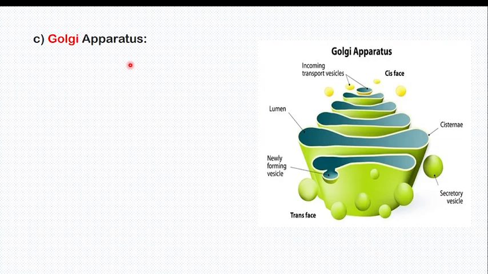Those who know biology very well call it the traffic police. The traffic police take a car, verify that everything is there, then allow the car to go.